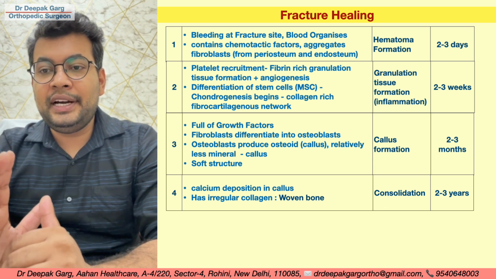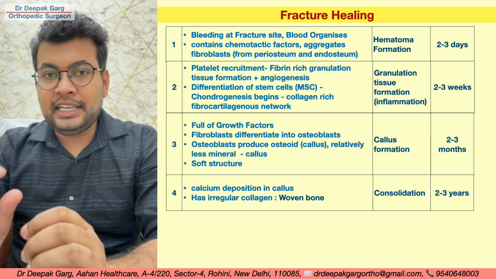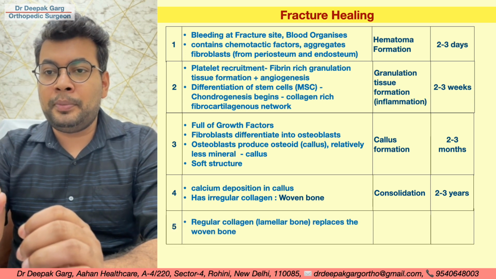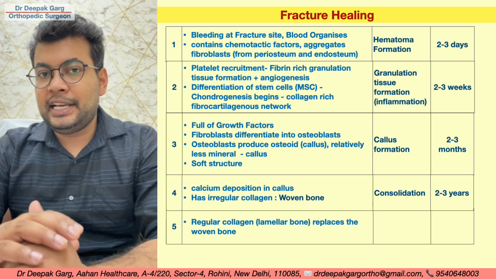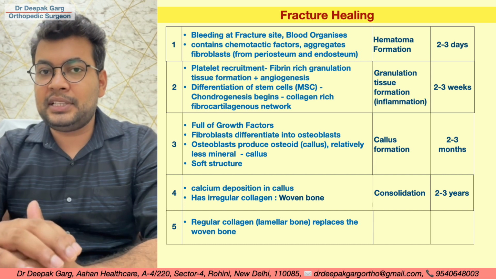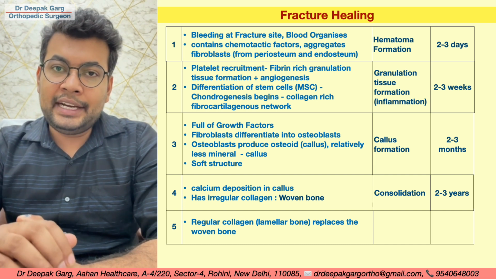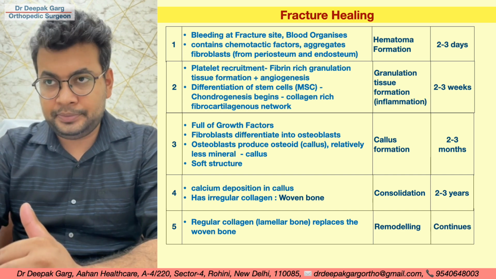After the consolidation, the remodeling will start. Remodeling means there is a Haversian canal system being formed in the consolidated stage. That means irregularly arranged collagen fibers will be arranged as per the Haversian canal system, and this is the stage of remodeling, and it will continue throughout.